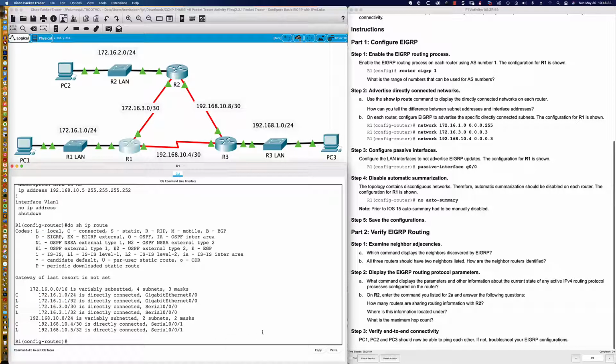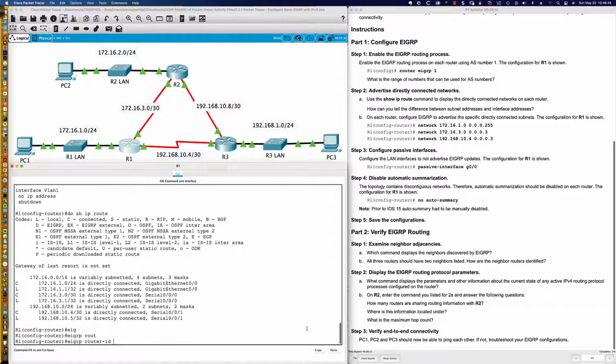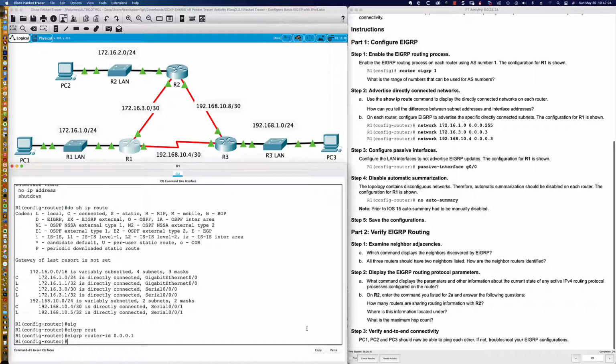And so here's where we would put in our network statements. However, I notice, and again this is Cisco best practice, things you want to be deterministic: we want the EIGRP router ID defined right up front before we start the EIGRP process on any of the interfaces involved. I don't see them having us do this anywhere, so we're simply going to set it to 0001. Now, what is the router ID used for?